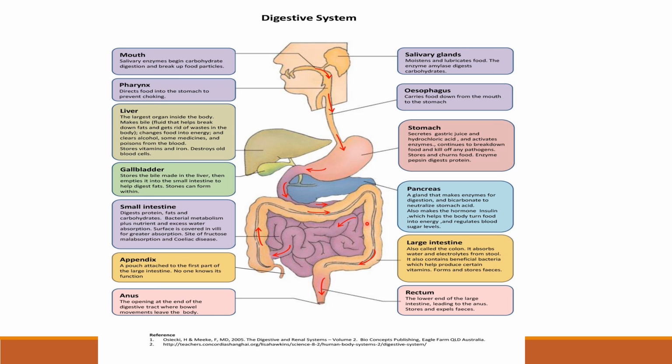Even the enzymes secreted by the small intestine will act, and they are going to digest the protein further, as well as digest fat also. Clear? So the pancreas is a gland that makes enzymes for digestion and bicarbonate to neutralize stomach acid.